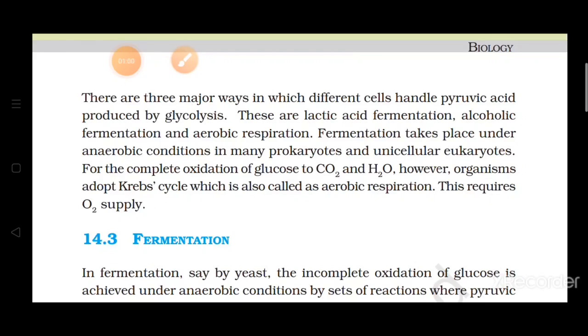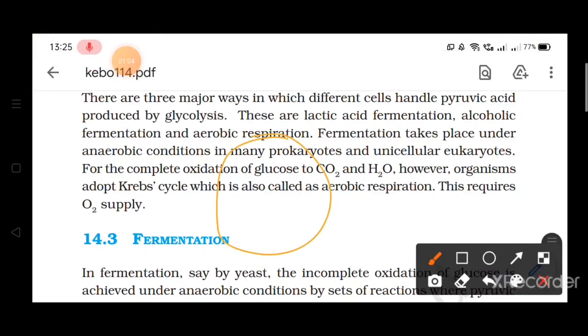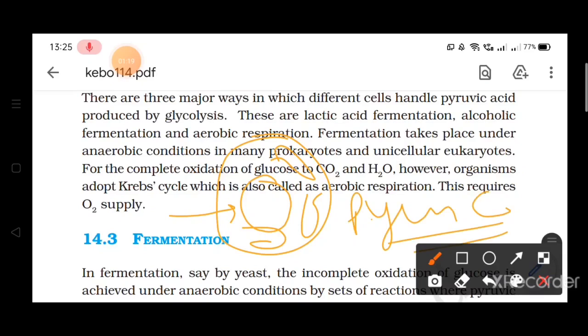So glucose will enter into the cytoplasm. This is the cell, and this is the nucleus, and these are the various organelles present in a cell. Now the food will enter into the cytoplasm. Food means glucose. Now this glucose will break down into pyruvic acid in the cytoplasm. So this process is called glycolysis, and now the food is converted into pyruvic acid.